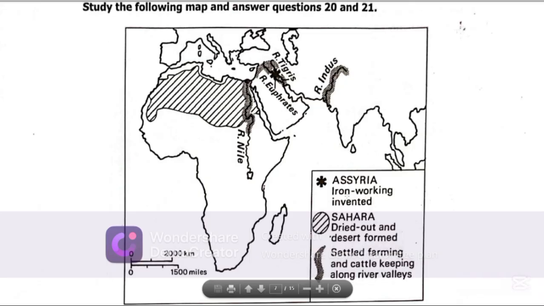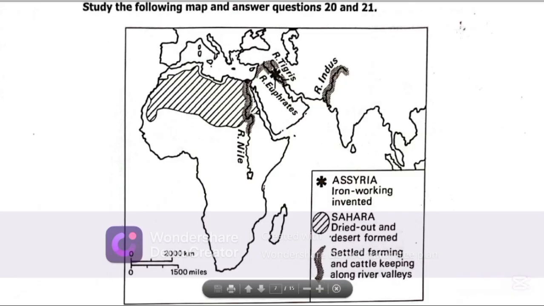So we have a key here. If you look at this map of Africa and part of Asia and Europe on top of Africa there, we are able to see rivers. There's a river here, Euphrates and Tigris.